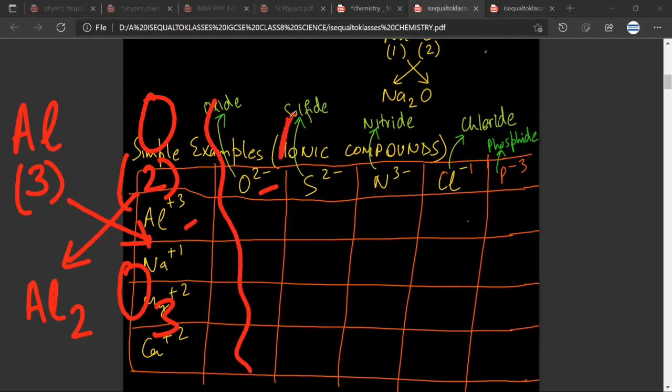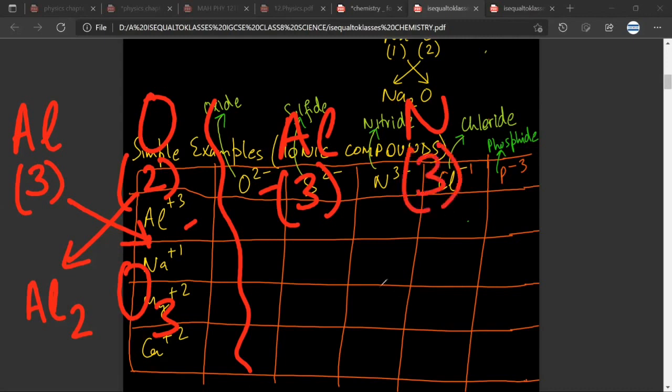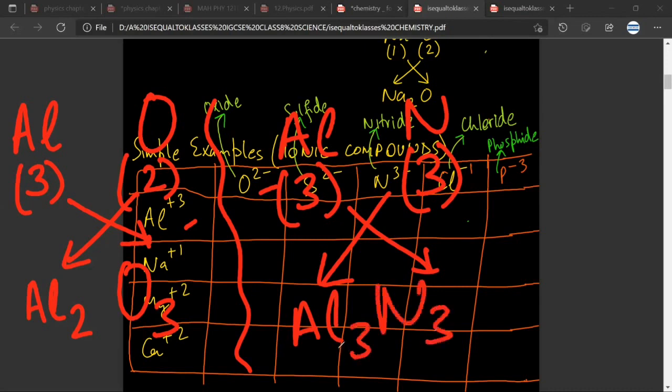Let us take another example. Al3+ and let us take nitride. Have you understood? Yes, sir. So if I do a crisscross, then Al3N3. Any doubt? No, sir. Now, actually, if it is an ionic compound, then you need to write only the ratios.